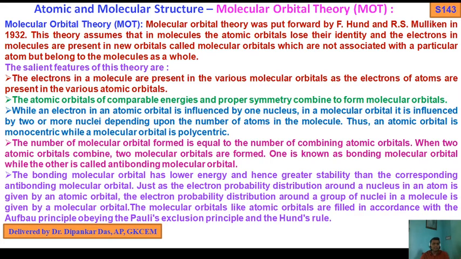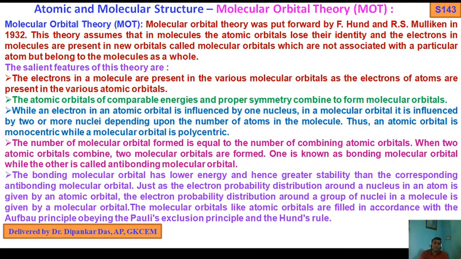Hence atomic orbitals of comparable energy and proper symmetry combine to form molecular orbitals. Two atomic orbitals must approach each other with proper symmetry along the internuclear axis, then the overlapping will be more favorable.